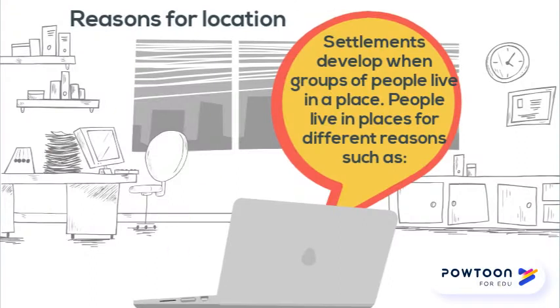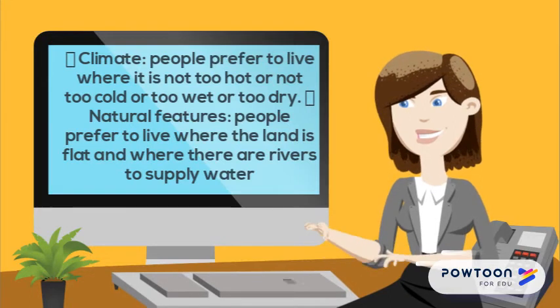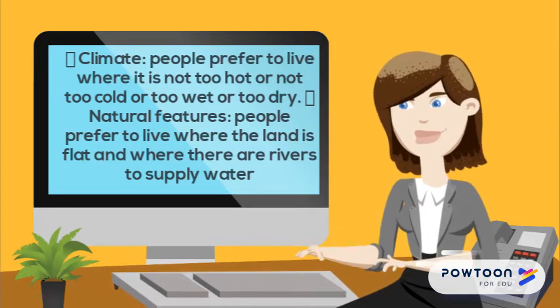Now, reasons for location. People live in settlements. These could be farms, villages, or towns. Settlements develop when groups of people live in a place. People live in places for different reasons, such as climate. People prefer to live where it is not too hot or too cold, or too wet or too dry.